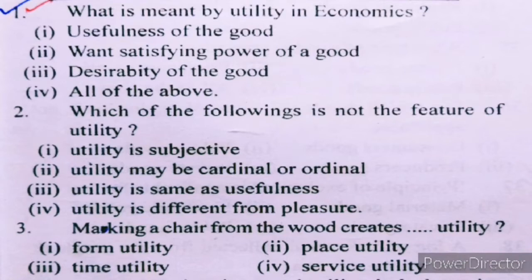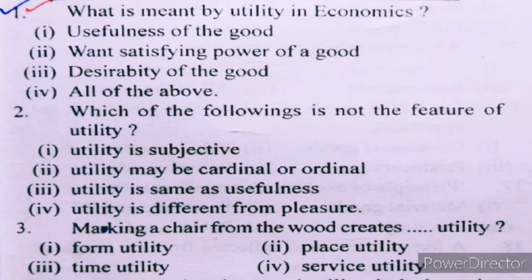In I, we see utility is subjective, means utility is different from person to person. It differs from person to person. It is called subjective. Utility may be cardinal or ordinal. Cardinal means we can count it by 1, 2, 3, 4, 5.